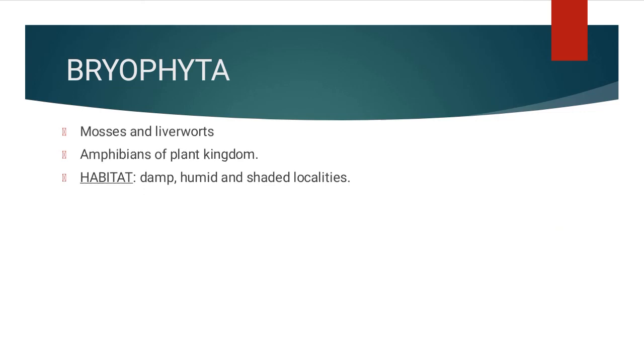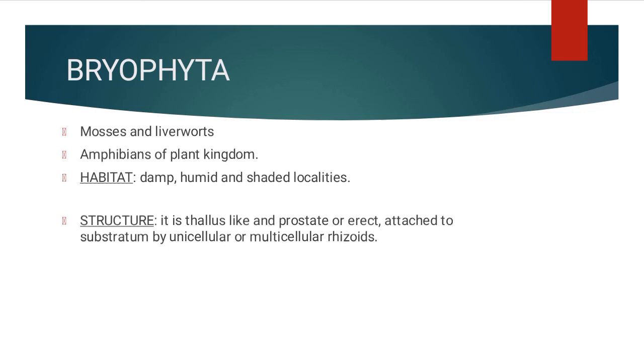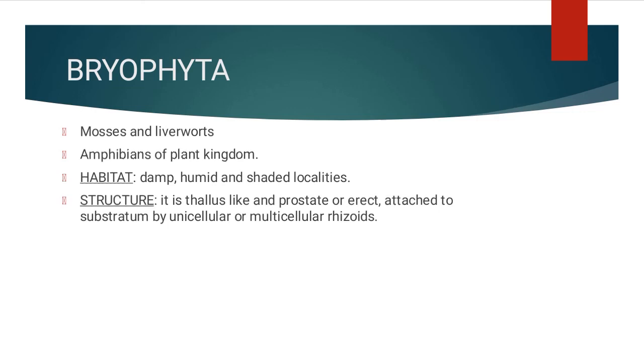To say about their habitat, they can live in damp, humid, and shaded localities. Their plant body or structure is thallus-like, prostrate or erect, and it is attached to the substratum by unicellular or multicellular rhizoids. Rhizoids are like roots. Now, they do not consist of exactly a root, stem, leaf. They consist of root-like, leaf-like, stem-like structures.